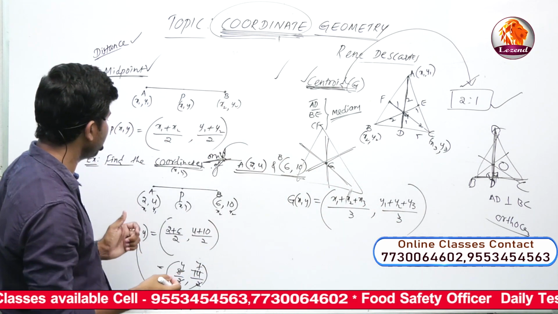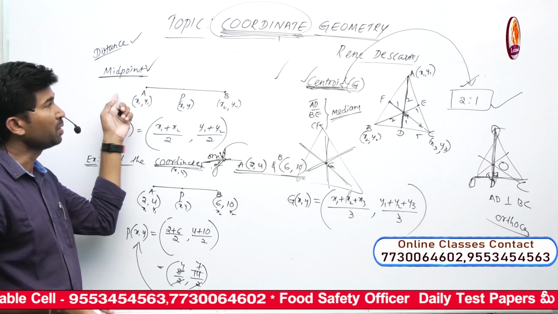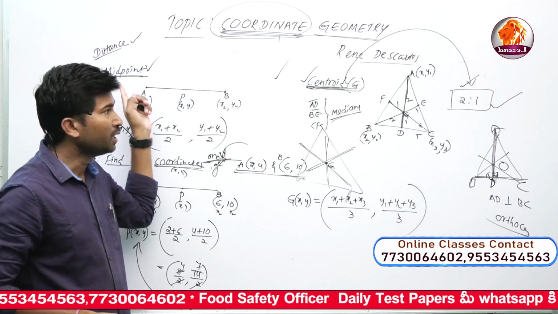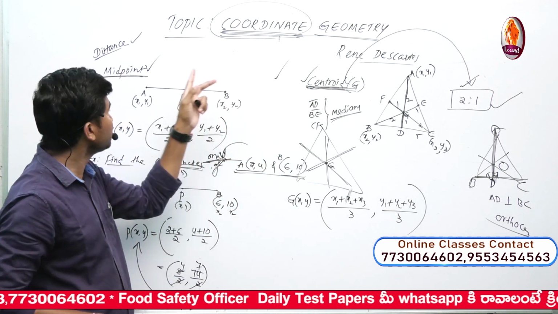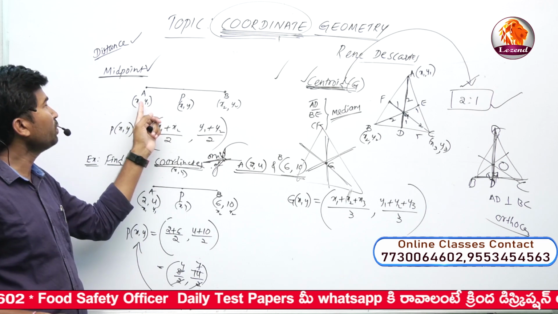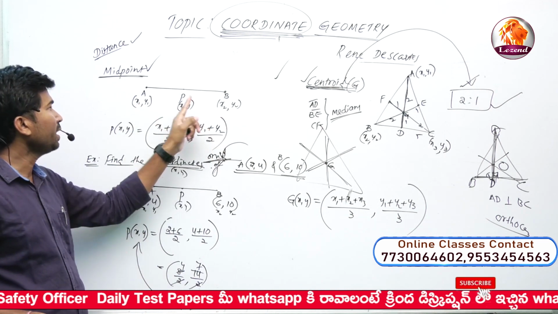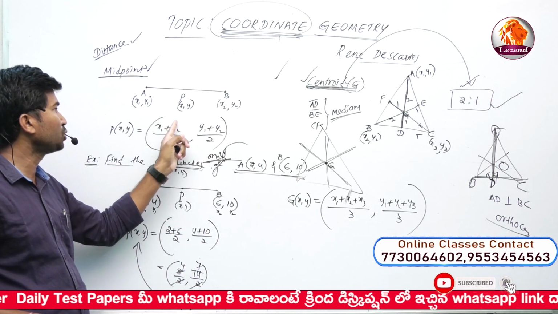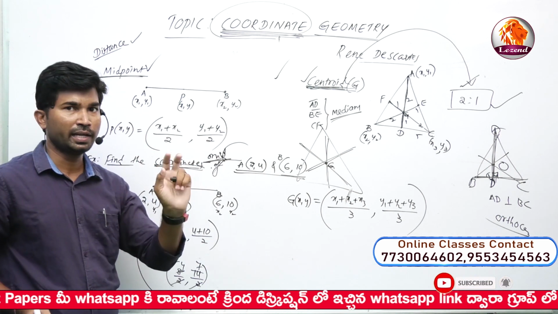Just see the previous concept, the midpoint. There we took only 2 points, x1, x2, with the average formula x1 plus x2 by 2: sum of observations by number of observations.